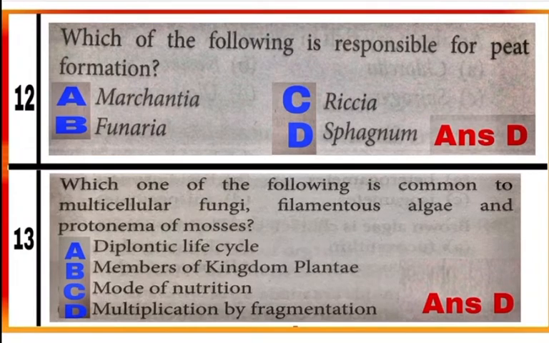Question 13. Which one of the following is common to multicellular fungi, filamentous algae and protonema of mosses? Option D. Multicellular fungi, filamentous algae and protonema of mosses, they all show multiplication by fragmentation. Although algae and mosses belong to plant kingdom, while fungi constitute a separate kingdom. Among them, mosses invariably show diplontic life cycle, but others may or may not, but they all show multiplication by fragmentation.